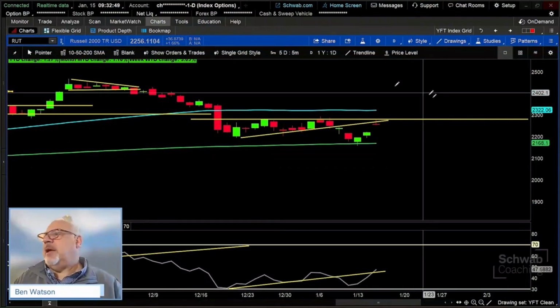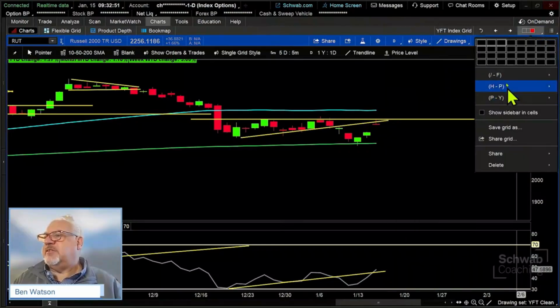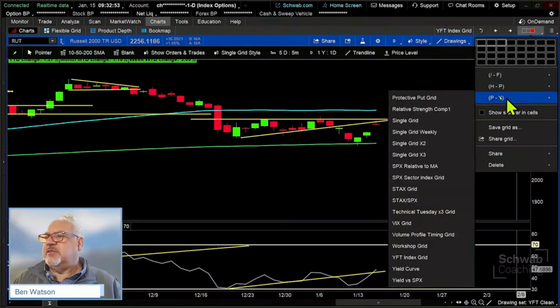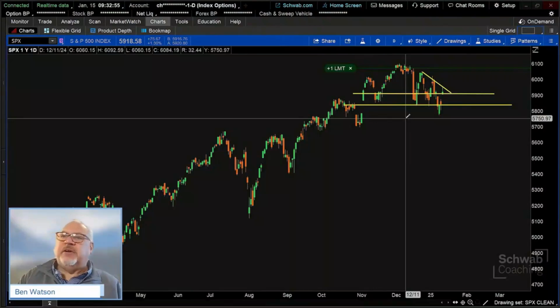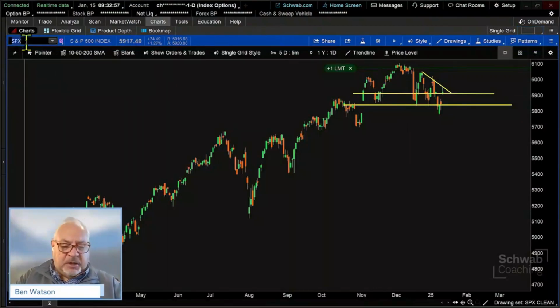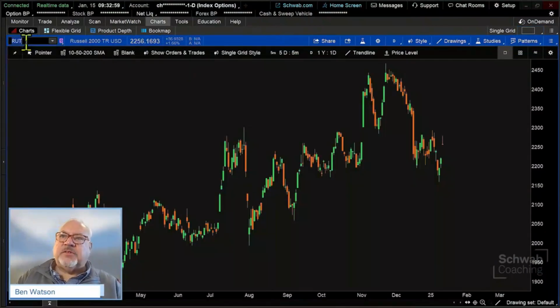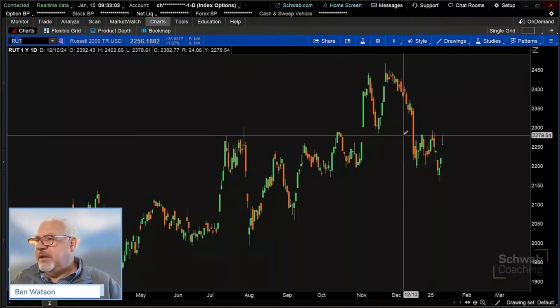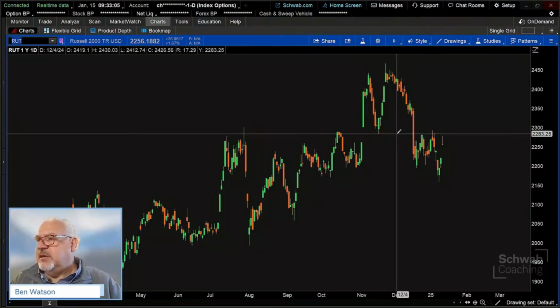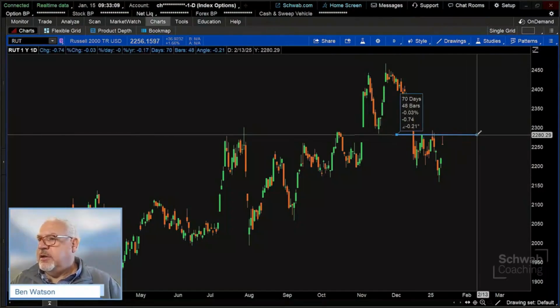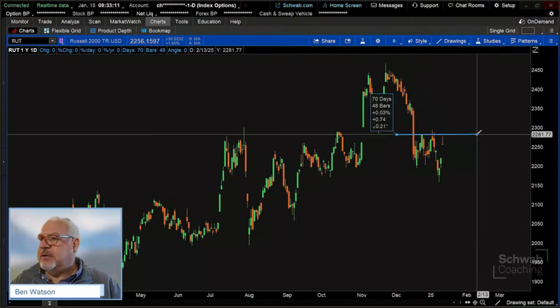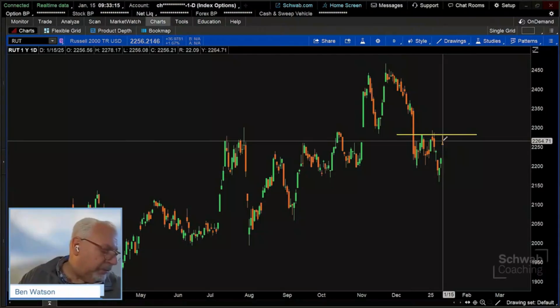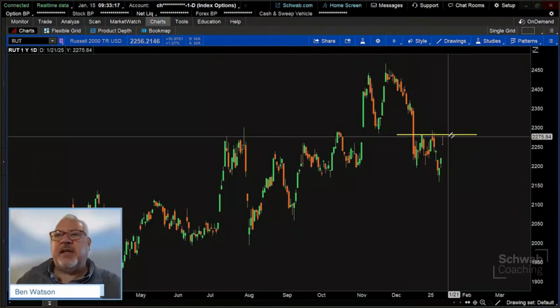So we're going to go back to the trade tab. Actually, I'm going to change my view to my single grid once again, just so that we can see it. We're going to pop back over here to the chart. We're going to put this on the RUT, the Russell 2000, and you can see what it's doing. It banged its head on that 2280 level and it's bouncing down from that. So we're going to use that as our mark here, our line in the sand.